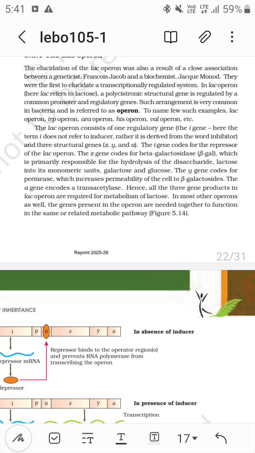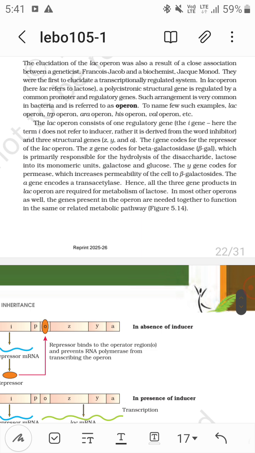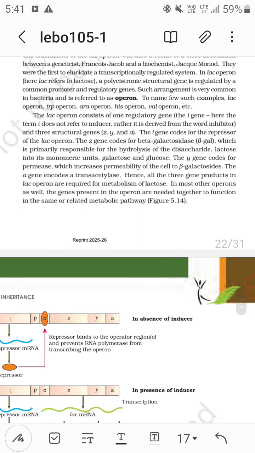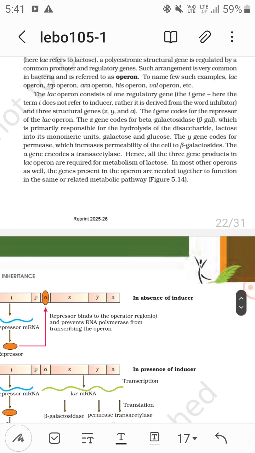Z codes for beta-galactosidase, Y codes for permease, an enzyme that increases permeability of the cell to beta-galactosides, and A encodes transacetylase. Hence, all the three genes produced in the lac operon are required for metabolism of lactose.